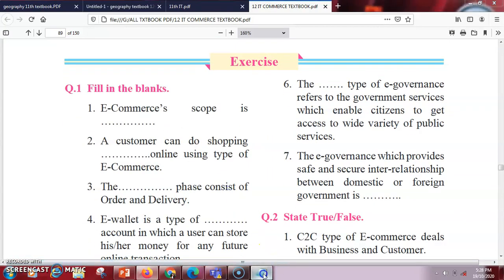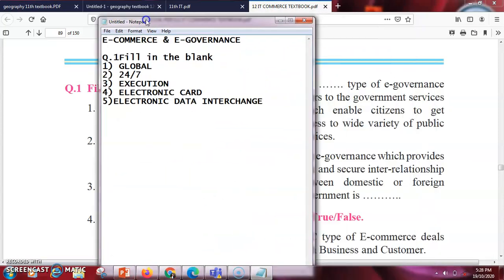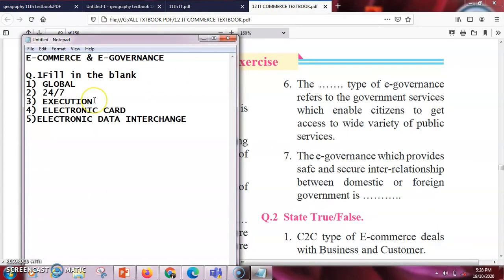Sixth one is the dash type of e-governance refers to the government services which enable citizens to get access to a wide variety of public services. As it is related to government and citizen, it is a G2C type of governance.